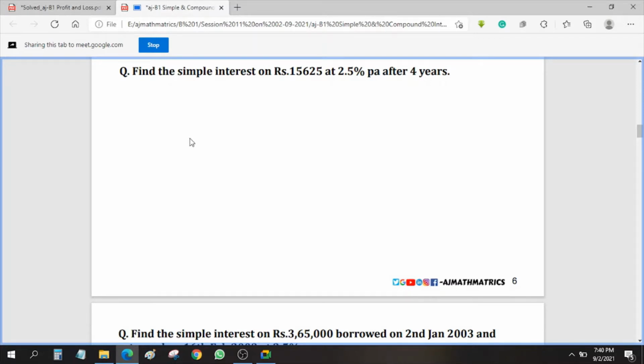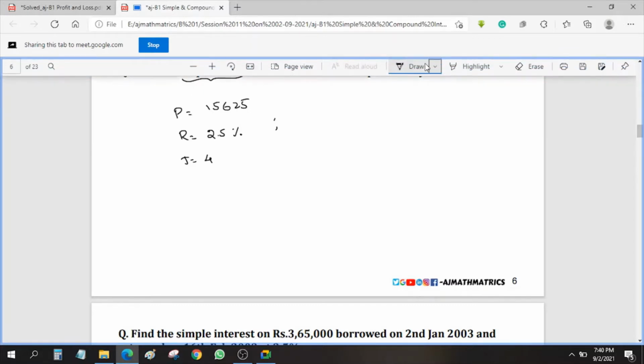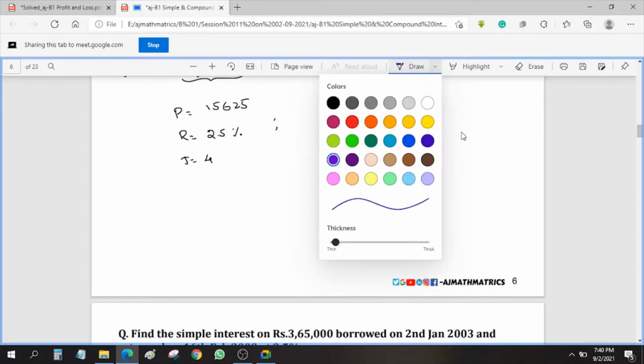Here the principal is equal to what? 15,625. No need to write, I'll send you this document. Just have a look. Principal is 15,625, rate of interest is 2.5 percent, and time period is given as 4 years. Now here we need to find out the simple interest.